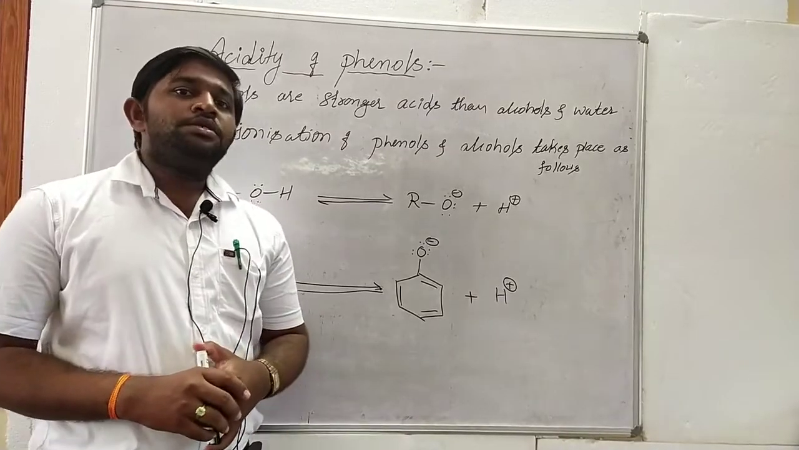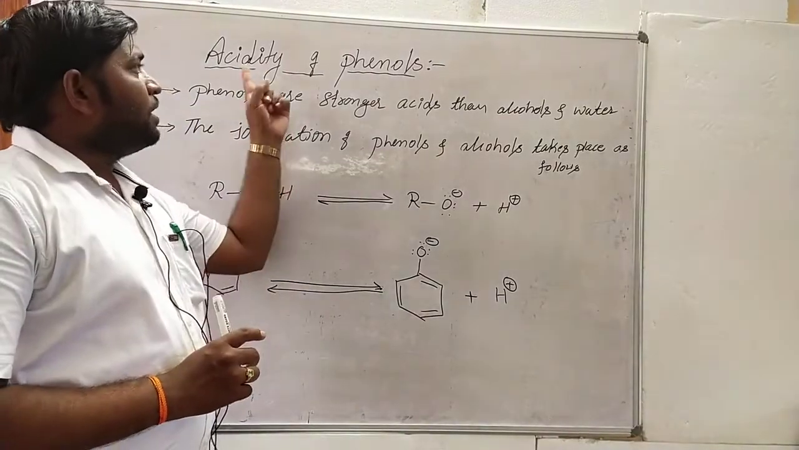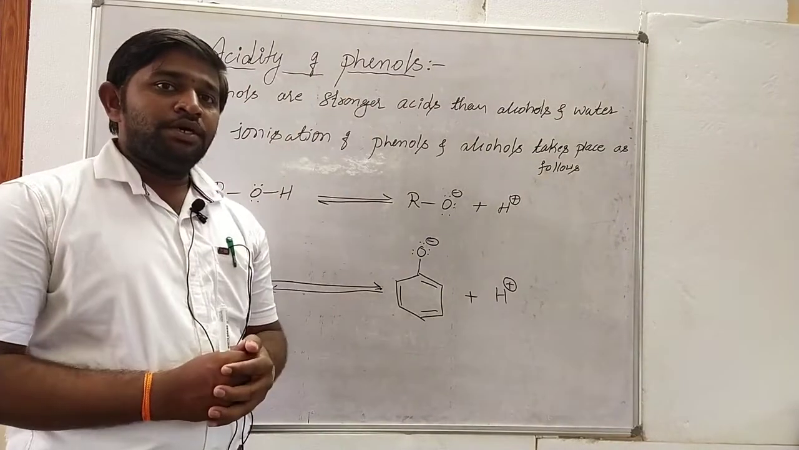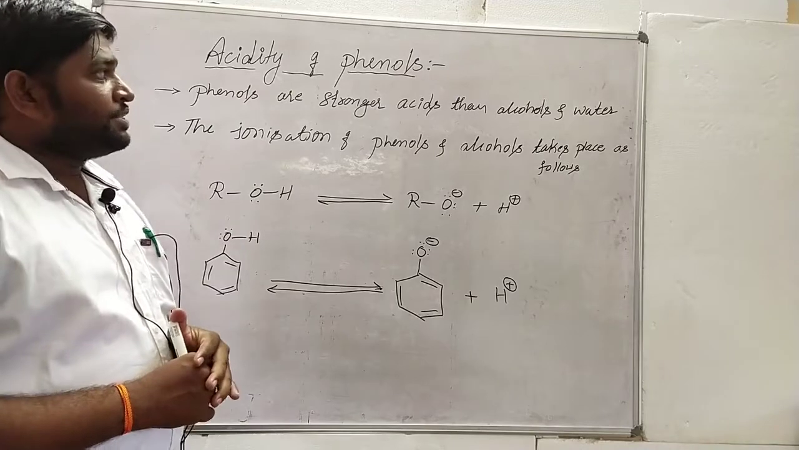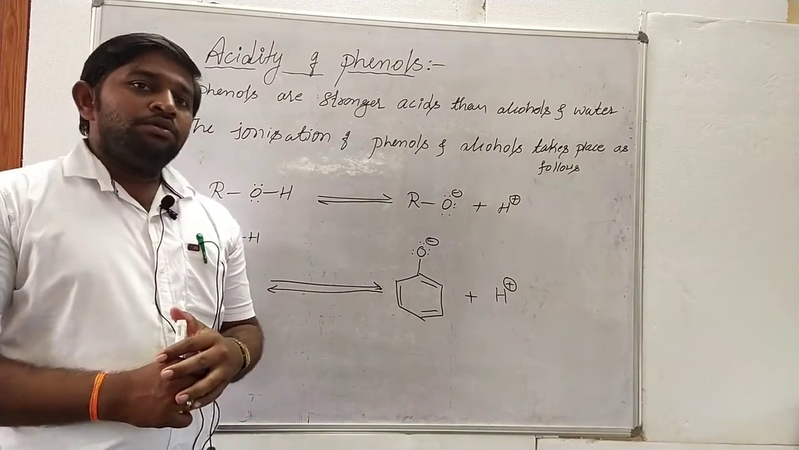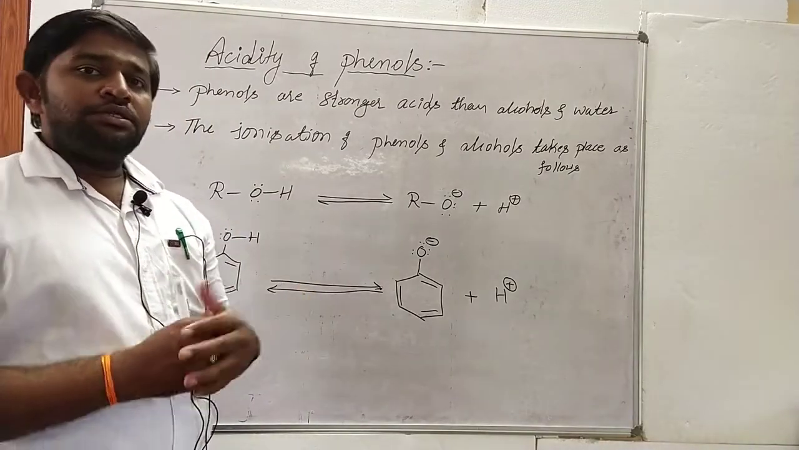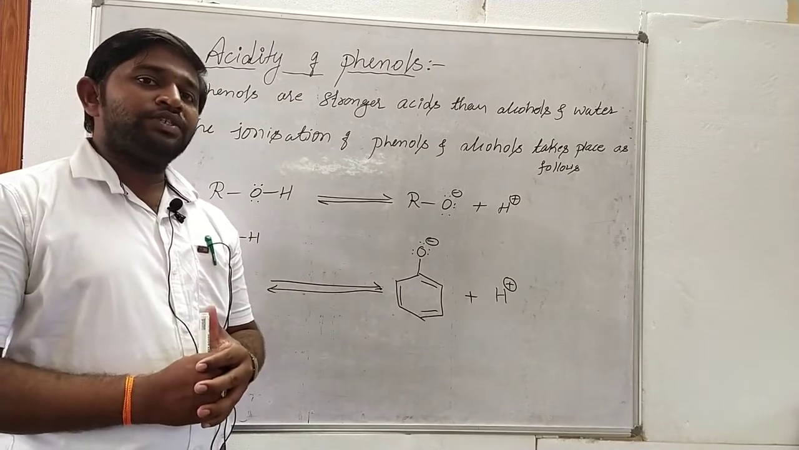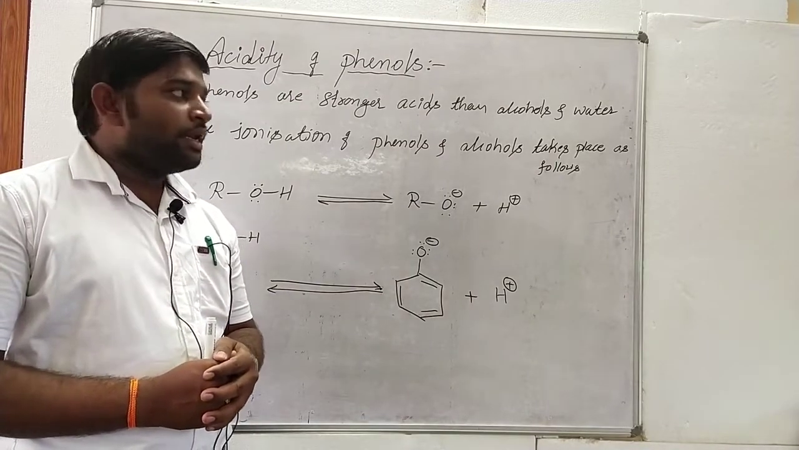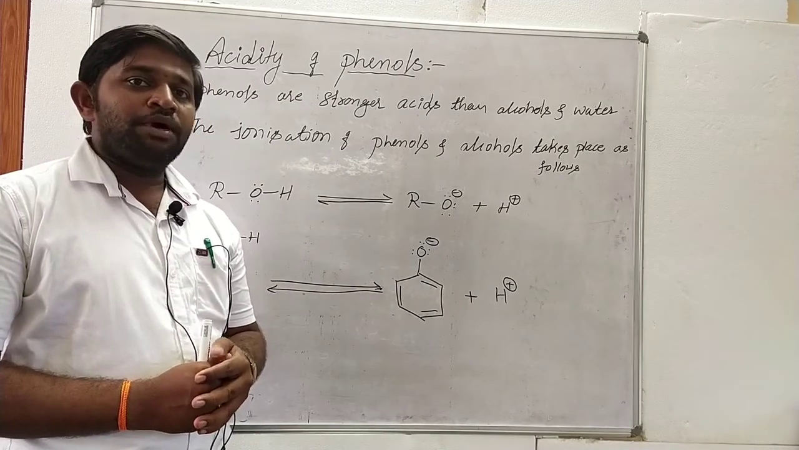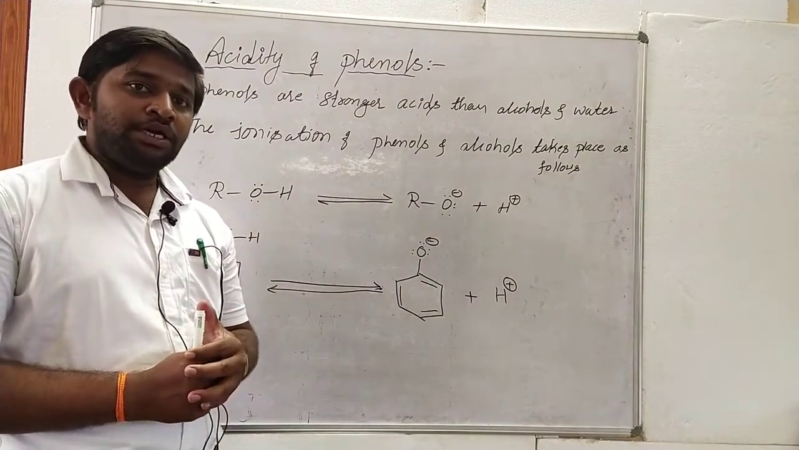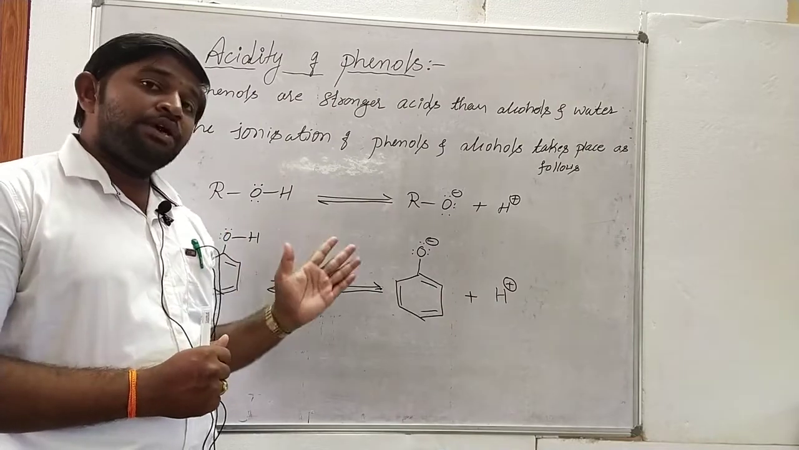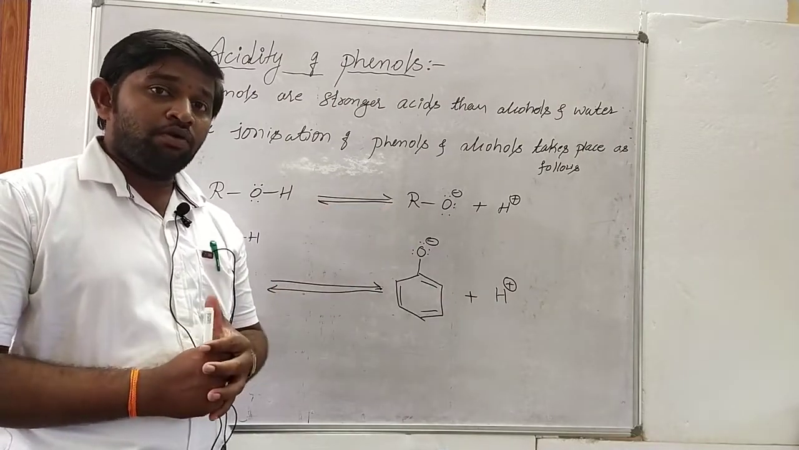Dear students, in today's class let us discuss the acidity of phenols. In the previous video we discussed the acidity of alcohols. The acidity of alcohols and phenols can be shown by their reaction with highly reactive metals like sodium, potassium and aluminium. By the reaction with such strongly active metals, we can confirm that cleavage of the OH bond takes place in alcohols and phenols.